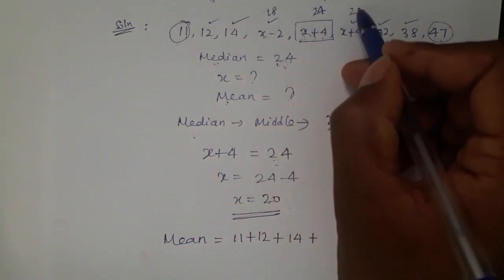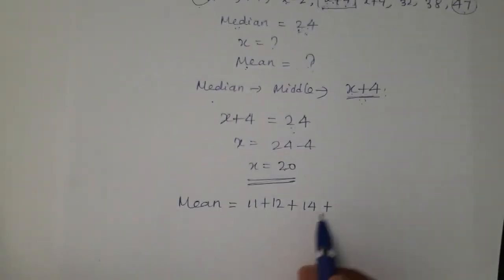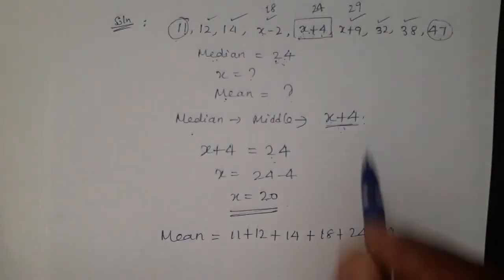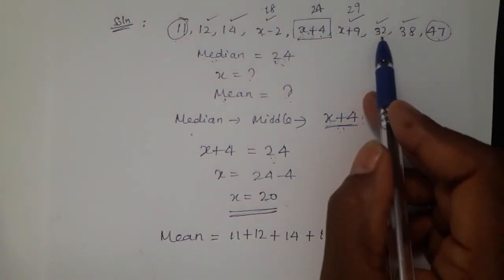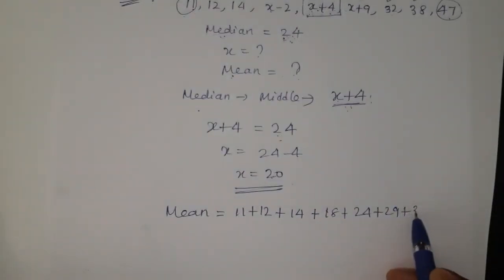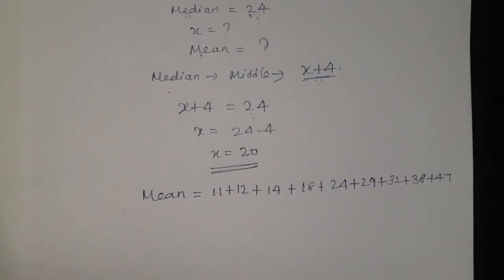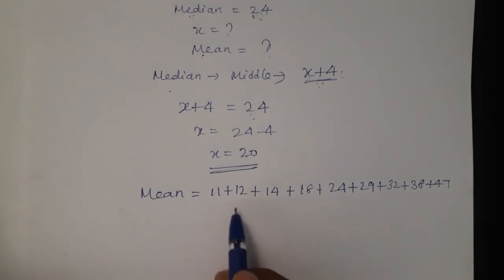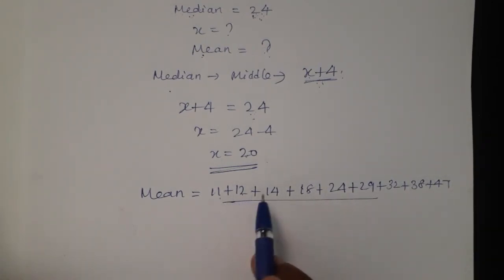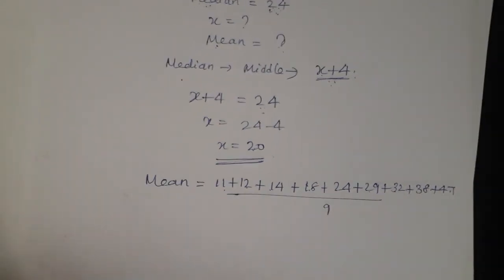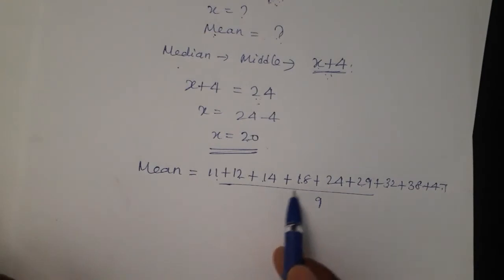Then 24, here it is 29. So we write here 18, 24, 29. Next is 32, 38 and 47. All these values in the given data are divided by what? 1, 2, 3, 4, 5, 6, 7, 8, 9. Totally 9 values are there. All the 9 values we add and divide by 9.